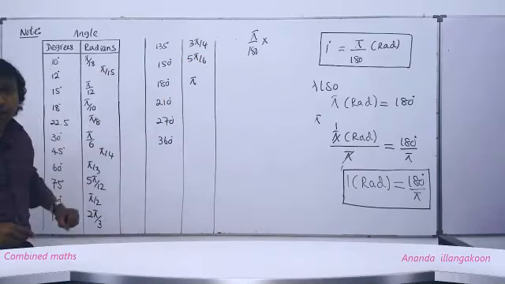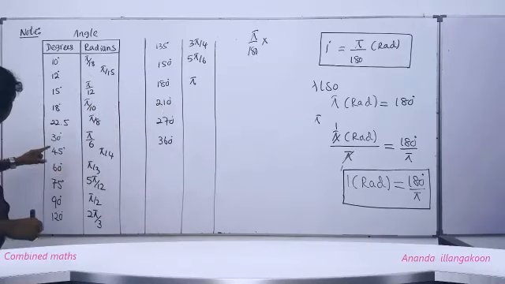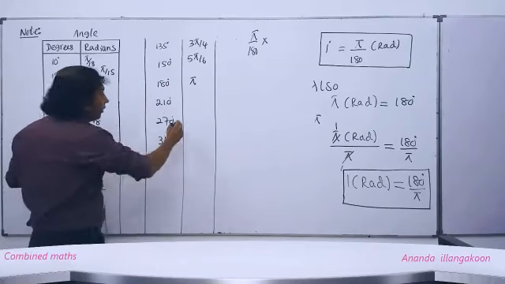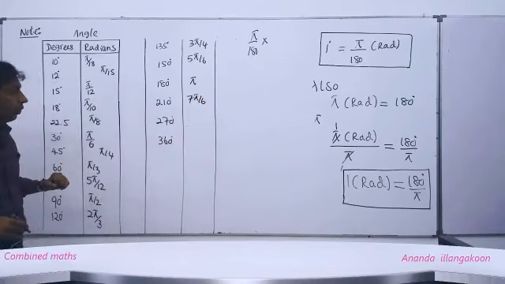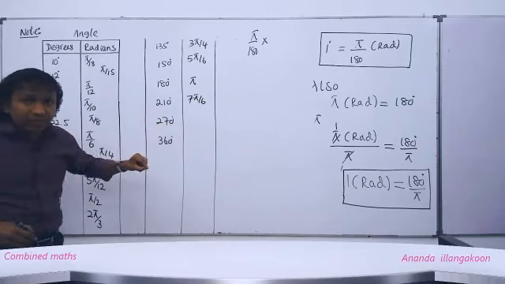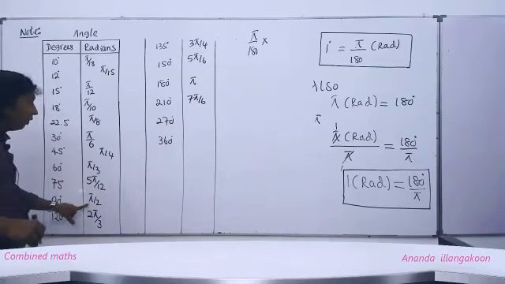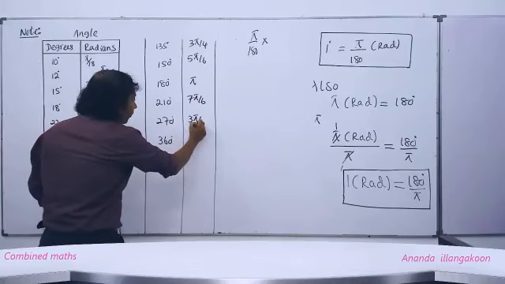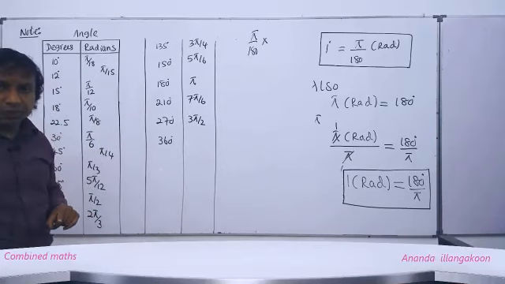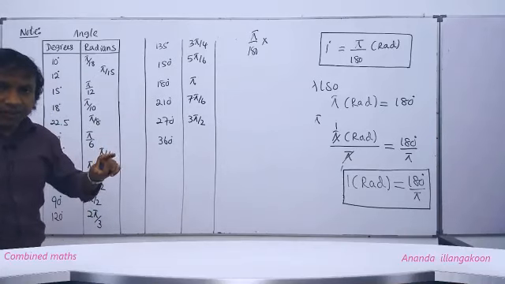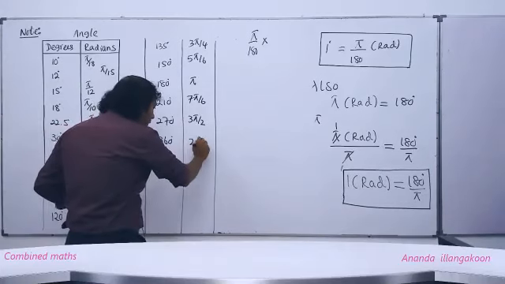210: you can obtain it multiplying 30 by 7. 30 is pi by 6. Then this is 7 pi by 6. 270: 90 times 3. 90 is pi by 2. Then 3 pi by 2. 360 means 180 multiplied by 2. Then 180 is pi, so 360 means 2 times pi. This way we can obtain some relations.